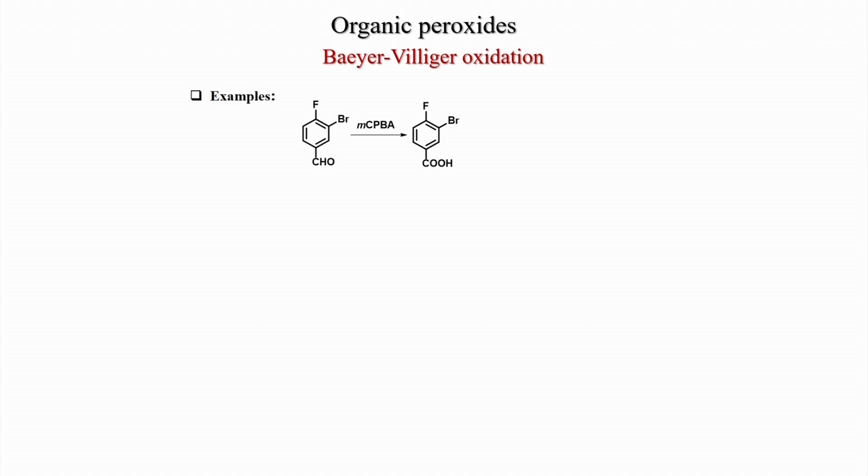Here are some examples. So, this is fluorobromobenzaldehyde, 4-bromo 3-fluorobenzaldehyde. If you do MCPBA oxidation, that is the Baeyer-Villiger oxidation, you get this acid. So, here H minus migrates instead of the aryl group. This is important. Earlier we said that phenyl migrates more than alkyl, more than hydrogen, but here hydrogen migrates because the aryl group is electron withdrawing. There are 2 electron withdrawing substituents. So, that is why it is not migrating, only H minus migrates here.